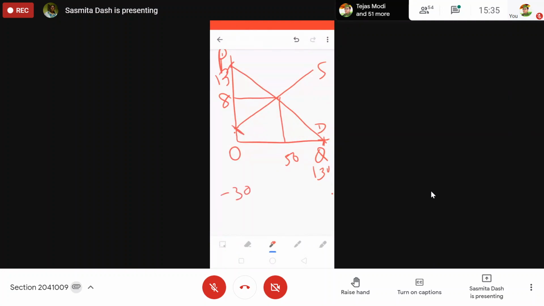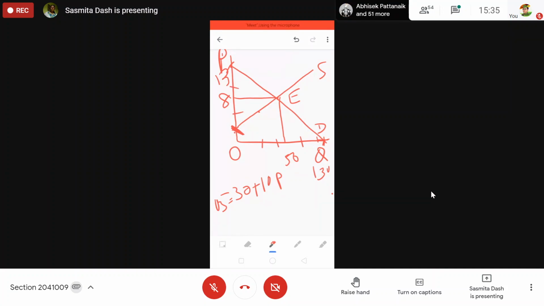From minus 30 plus 10p, you can calculate the quantity supply. Put the quantity supply in the supply equation. This is the supply equation. Where the supply curve is touching, you will get the value from the supply equation; where the demand curve is touching, you will get the value from the demand equation. So you have to find out this is your equilibrium, then put the points properly, take the scale, whatever you are taking, like this value and all that.